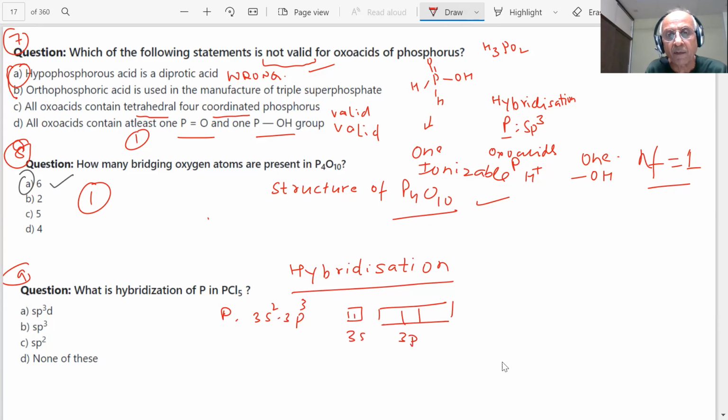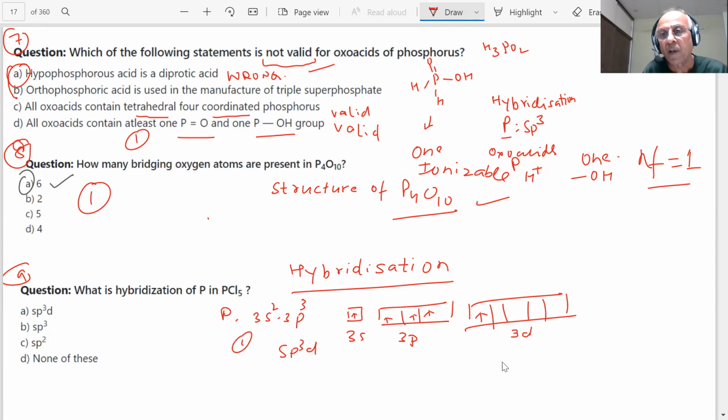How much do I have? 1, 2, 3, 4. But 5 bonds have to be formed. 1, 2, 3, 4, 5, students. I am exciting this electron here. 5 Cl. Then what is that? 1, 2, 3, 4, 5. What is the hybridization? sp3d.